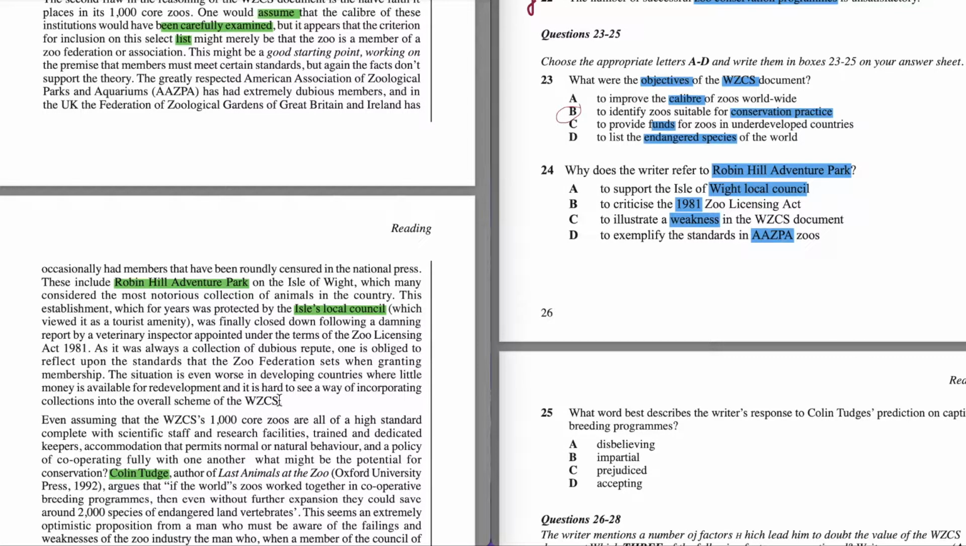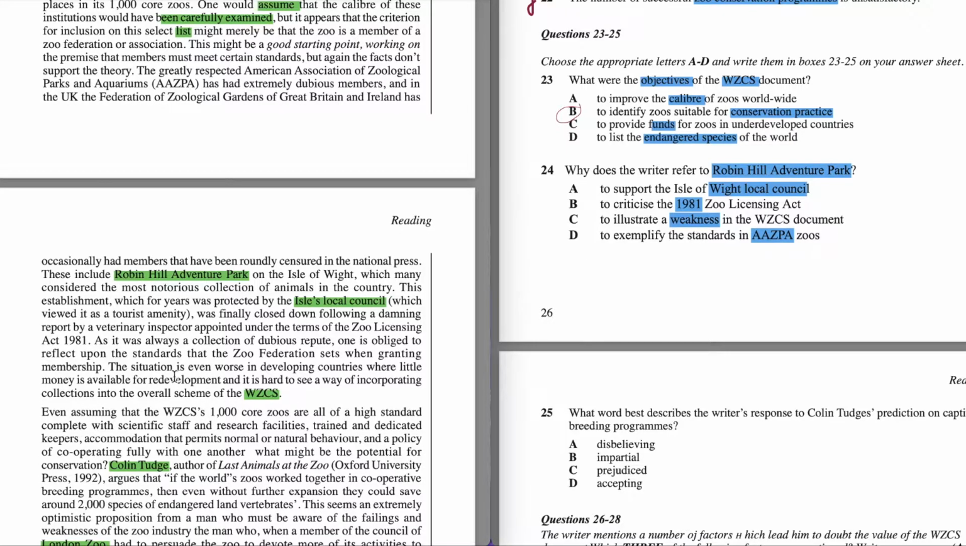So here they were saying about WZCS program. So let's read this sentence. The situation is even worse in developing countries where little money is available for development, and it is hard to see a way of incorporating collection to the overall scheme of WZCS.